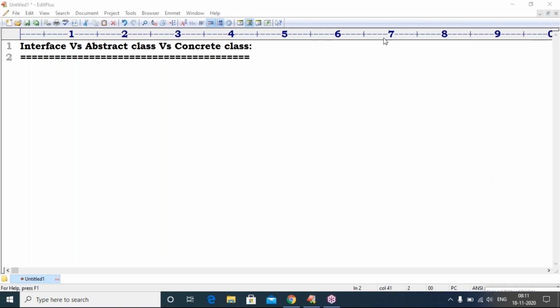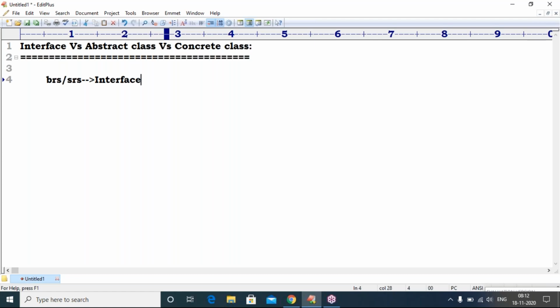Okay, now, sir, suppose a client came to an organization. He will give the requirements. Requirements are nothing but just like BRS or SRS. What does it contain? That BRS or SRS is nothing but an interface, because there is no implementation, only declaration is available there.